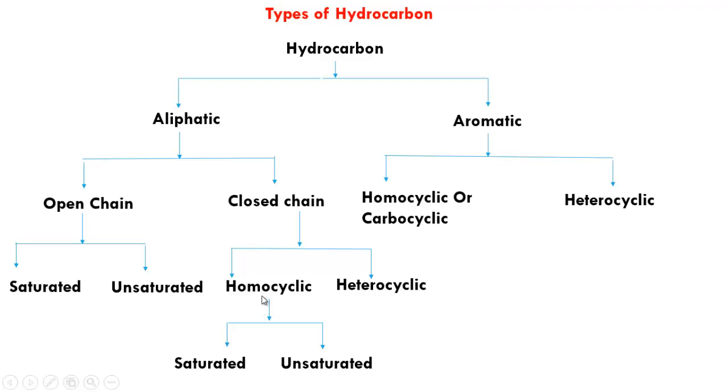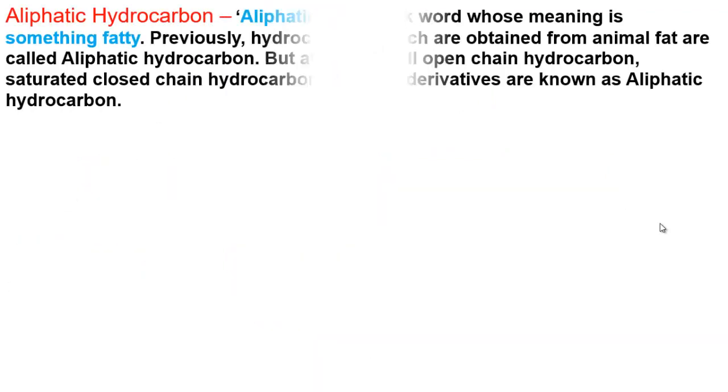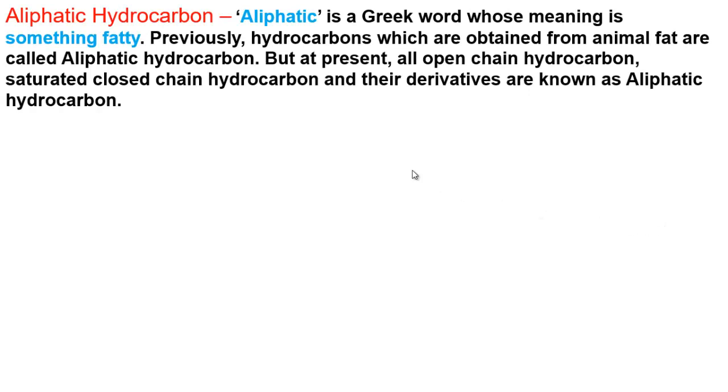These homocyclic closed chain hydrocarbons are again divided into two groups, saturated and unsaturated. On this side, aromatic hydrocarbons are mainly two types, homocyclic or carbocyclic, and heterocyclic. Now we will try to know about these types, their definitions, examples, etc. Let's see. At first, aliphatic hydrocarbon.